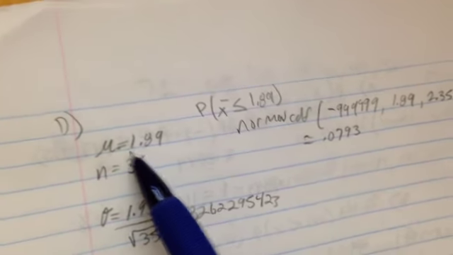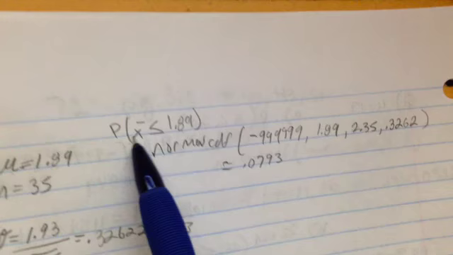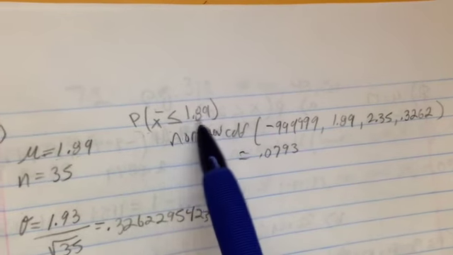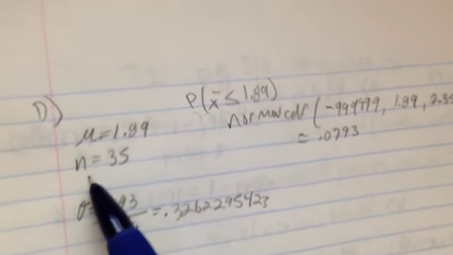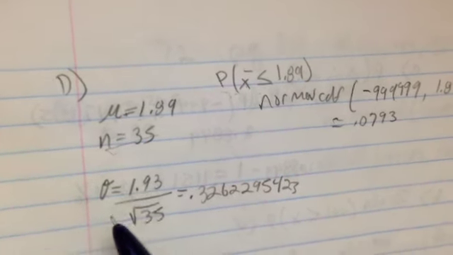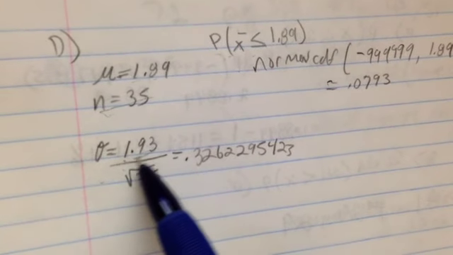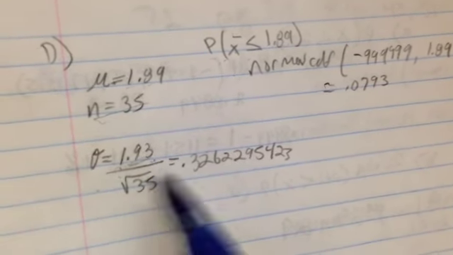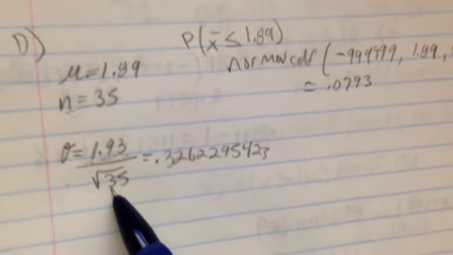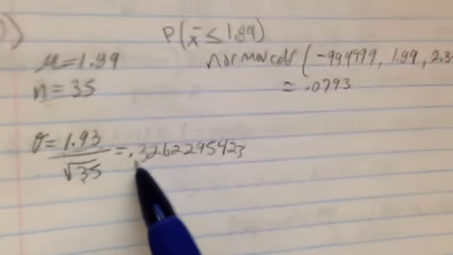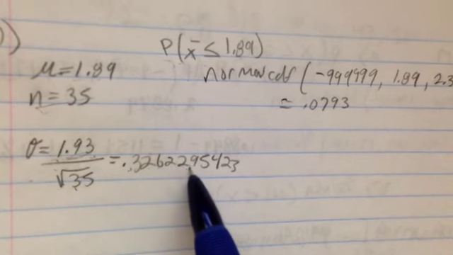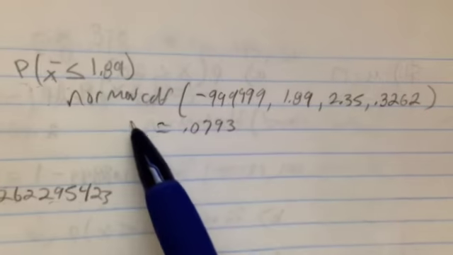So the way that we start this is they basically gave us what we're looking for, which is the probability that X bar is less than or equal to 1.89. They gave us the sample size, which was 35. So we just use what we originally had for our standard deviation, 1.93, which was for the whole population, and the new sample size, the square root of 35, which gives us about 0.32622295423.